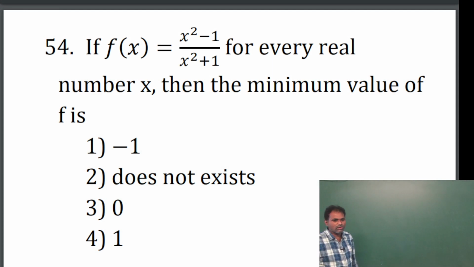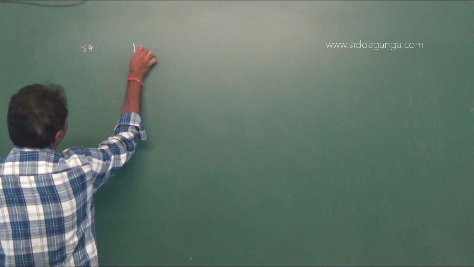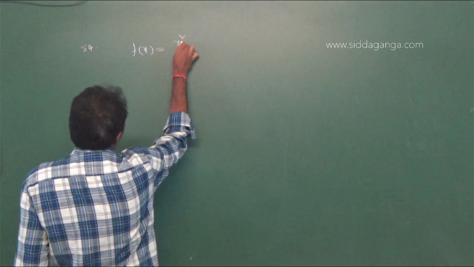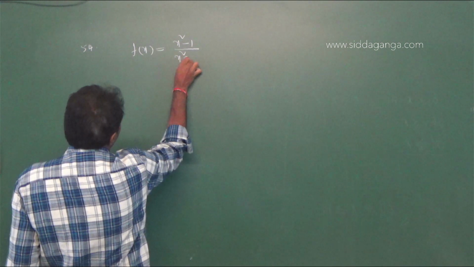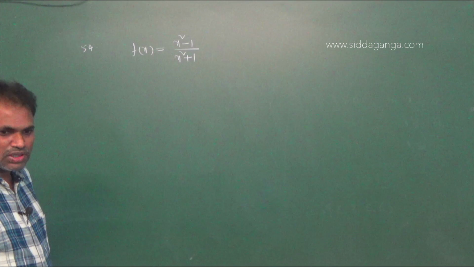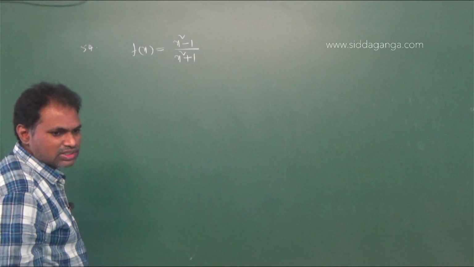If f of x equal to x square minus 1 by x square plus 1 for every real number x, then the minimum value of f is. Now here the given function is f of x equal to x square minus 1 by x square plus 1, for every real number x. Then the minimum value of f of x is.